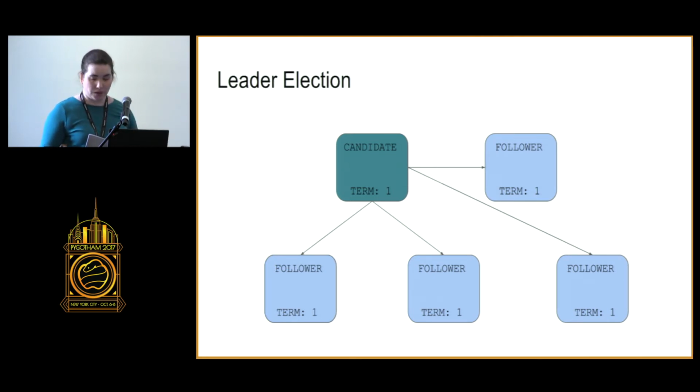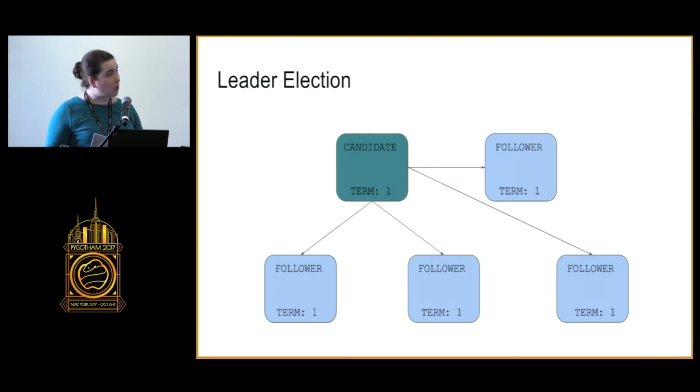the cluster. So to start an election, a follower times out, votes for itself, and then sends a vote request to the other followers. If the followers have not voted in the current term, they vote yes. If they have voted, they vote no. And if follower logs are longer than the candidate's or at a higher index, they also vote no. If the followers have heard from a leader via a heartbeat or append entries message within the minimum election timeout, they also vote no and do not update their term.